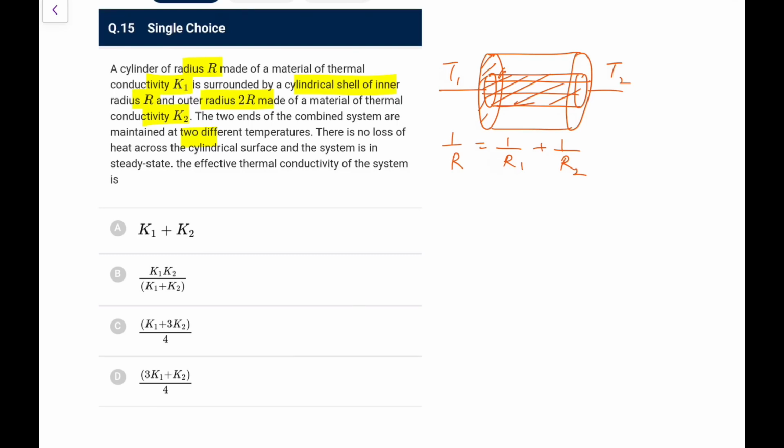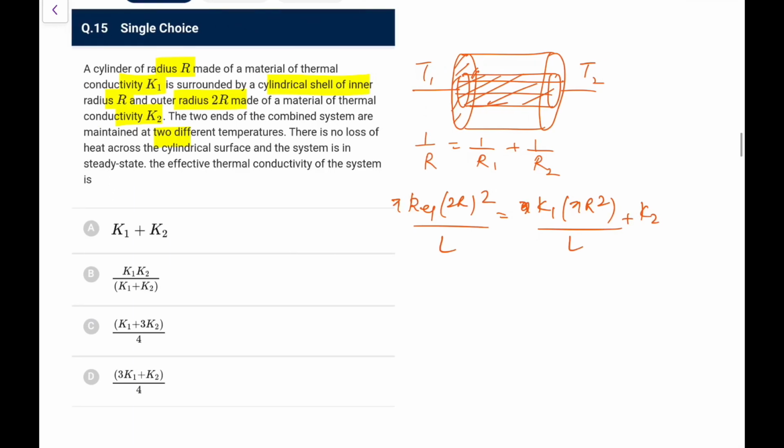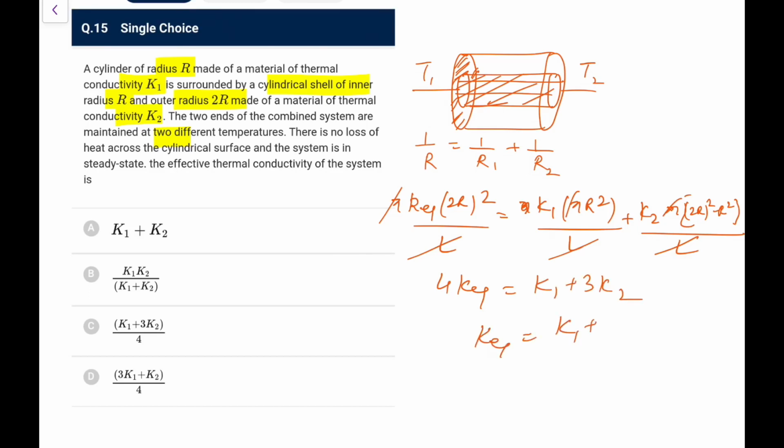Now R is L upon K, so what we will have is K equivalent into area, which we write as pi into 2R whole square upon L. That would be equal to pi into K1, this is pi R, K1 into pi R square upon L. And this would be K2, and this area would be 2R whole square minus R square. So that would be pi times, let me write it complete, 2R square minus R square, like this upon L. So L and this pi goes, R square also goes. So what we have, 4K equivalent is K1 plus this becomes 3K2. So K equivalent becomes K1 plus 3K2 by 4. So I'll go for option C in this particular case.